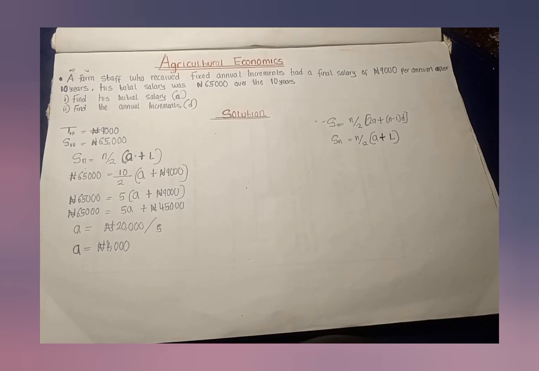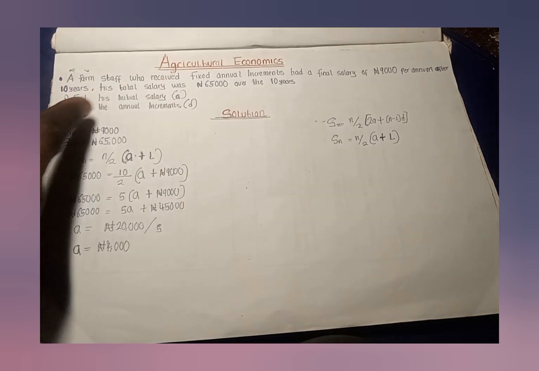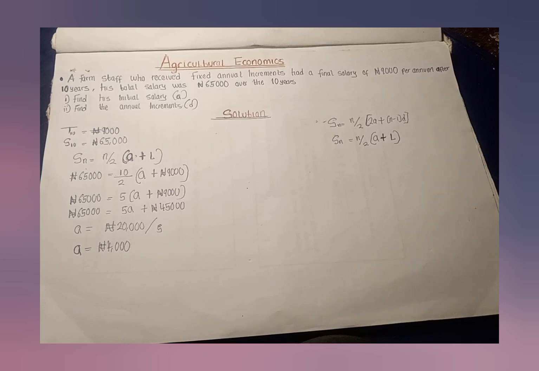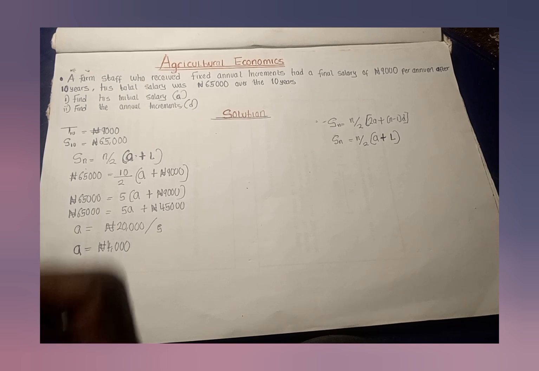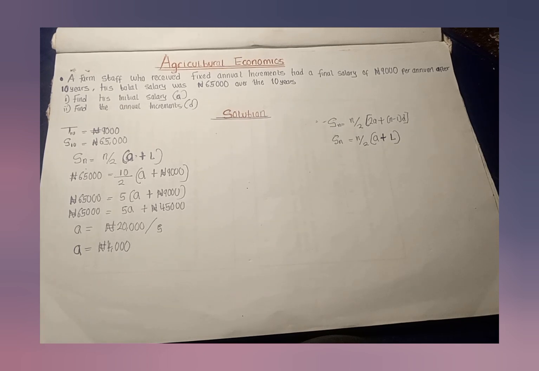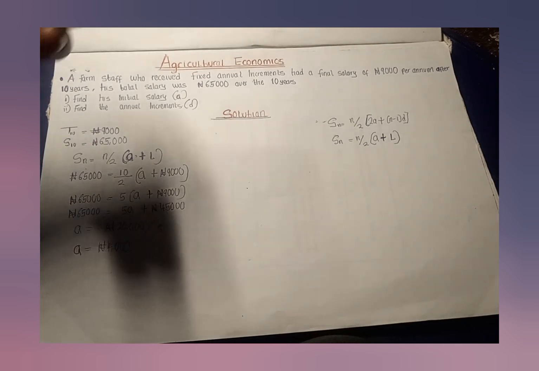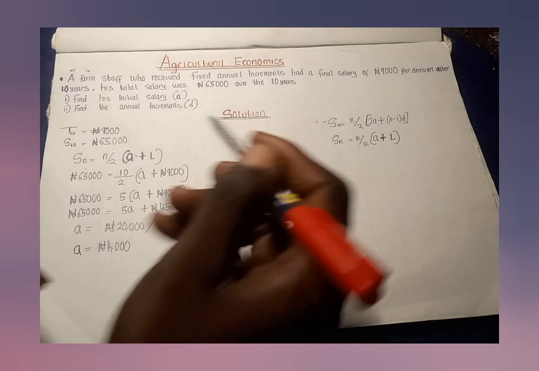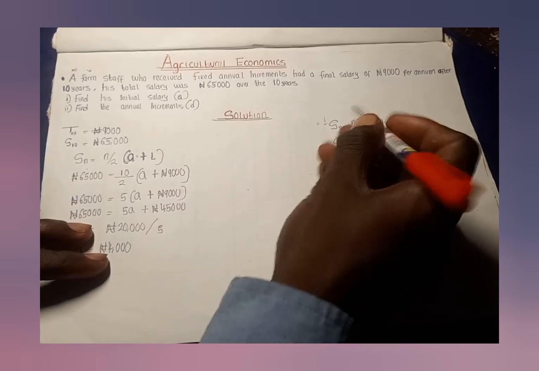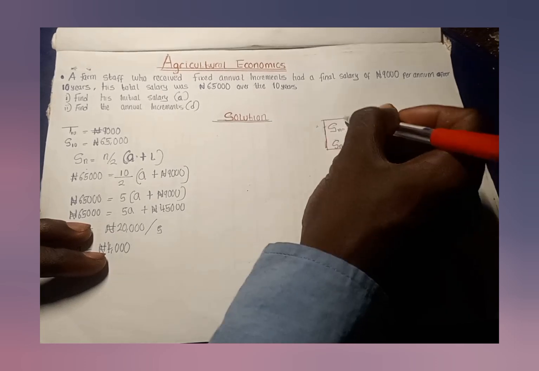I can call it D because the next term, let's assume the first term is this. This is the first term, which is A. This is the first salary that the man received. The second term, which is the salary of the second year, will increase by D, which is the annual increment. So I'm going to be calculating my D right now. If I want to calculate my D, I'm still going to be using the formula for the sum of the terms in an arithmetic progression. Let me sample this, please.